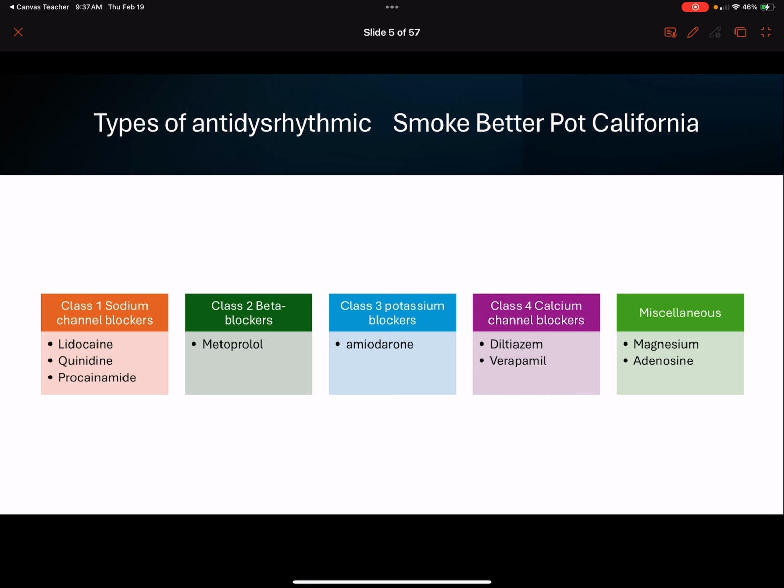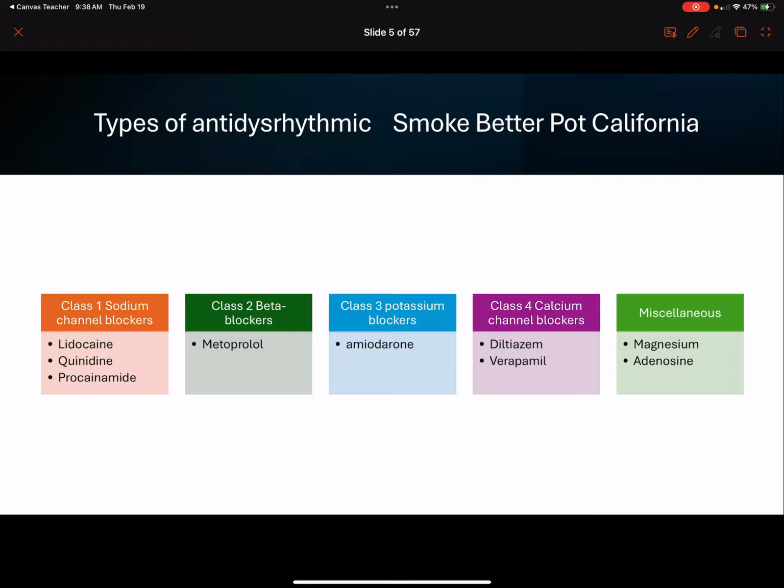Class 2, remember, beta blockers. These are all of our "-lols," atenolol, metoprolol. Remember, we have cardioselective and non-selective beta blockers that we treat tachydysrhythmias with. Beta blockers have been widely used to maintain heart rates, treat things like rapid AFib, and treat patients that have chronic needs for rate control.